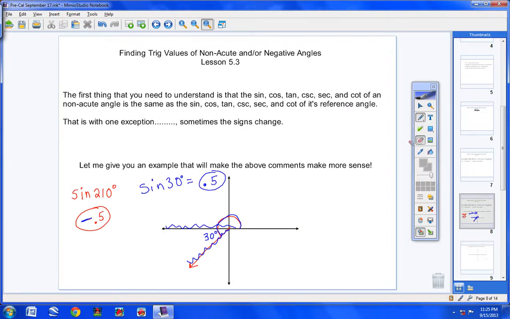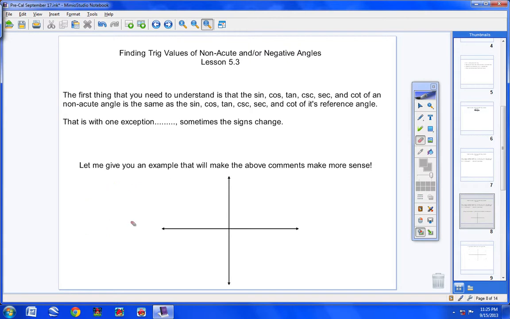Now you might say, well, Mr. Earhart, why are you boring us with this? I can just type it into my calculator. Not necessarily. Don't forget that sometimes I like you to use exact answers for these problems. For example, if I ask you to find the tangent of 300 degrees, go ahead and write that down, the tangent of 300.